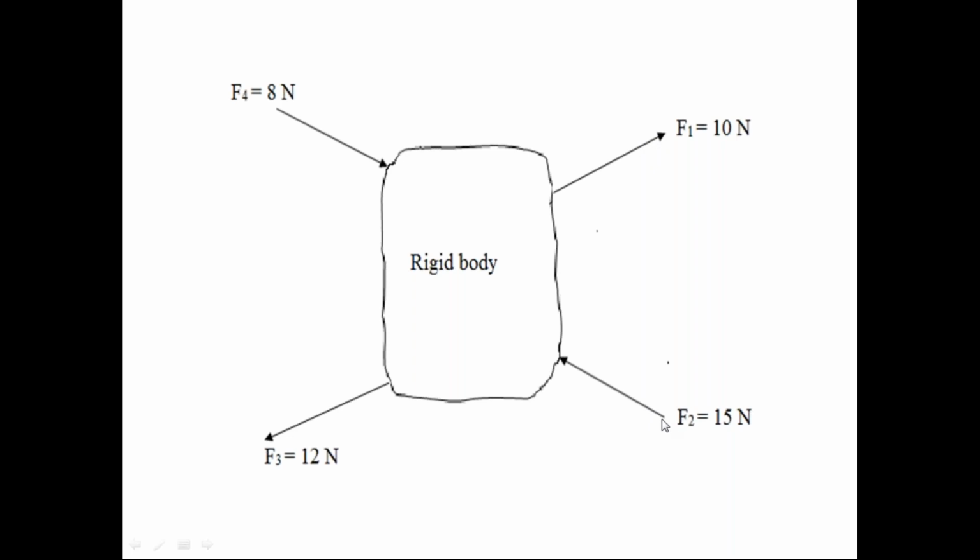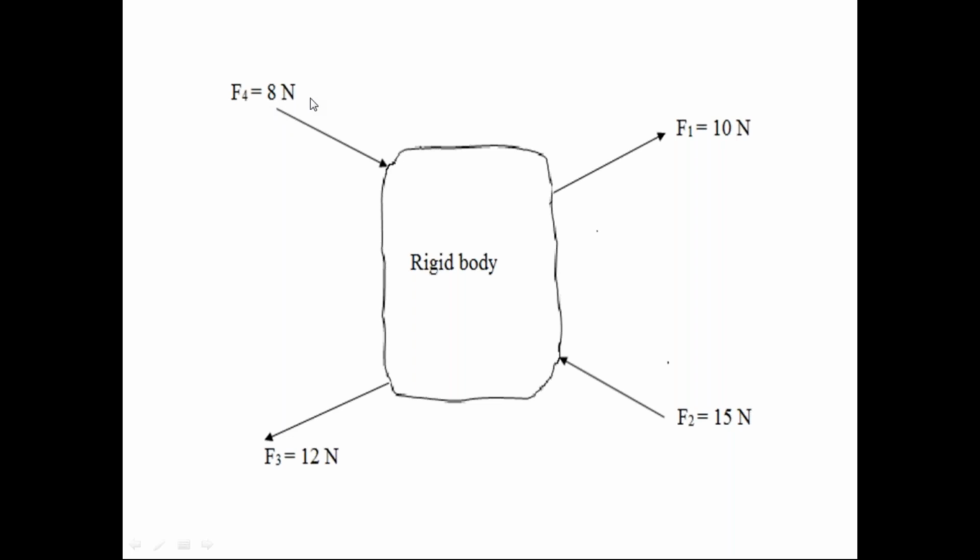Check the second force. This is the point of application. 15 newtons is the magnitude of the force, and this is the line of action, towards the body. Check this arrow please, towards the body. The third force: point of application, line of action away from the body, magnitude 12 newtons. And the fourth force, F4: this is the point of application, this is the line of action towards the body, and the magnitude is 8 newtons.